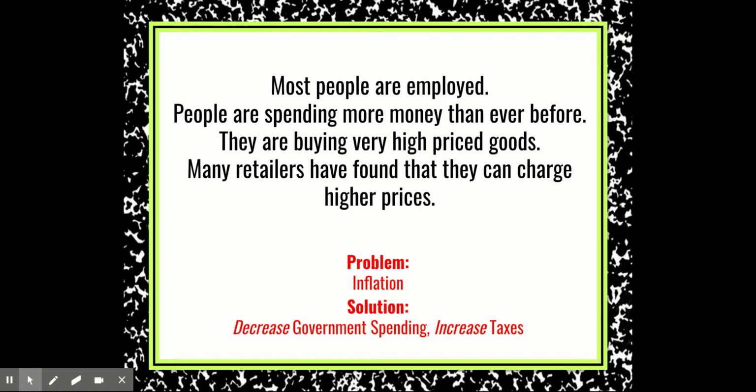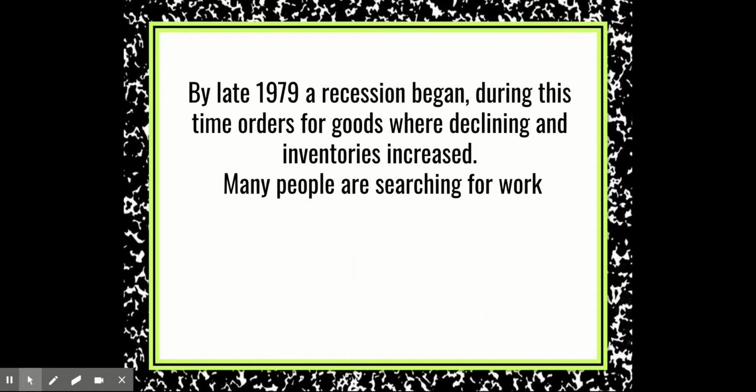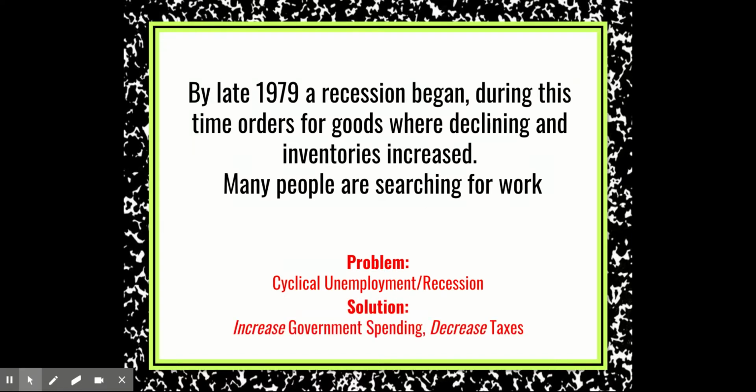Let's look at example number two. By late 1979, a recession began. During this time, orders for goods were declining and inventories were increasing. Many people are left searching for work. What's the problem? Cyclical unemployment, or a recessionary period, as I said in the headline. What's the solution? The solution at this point is to increase government spending and decrease taxes.